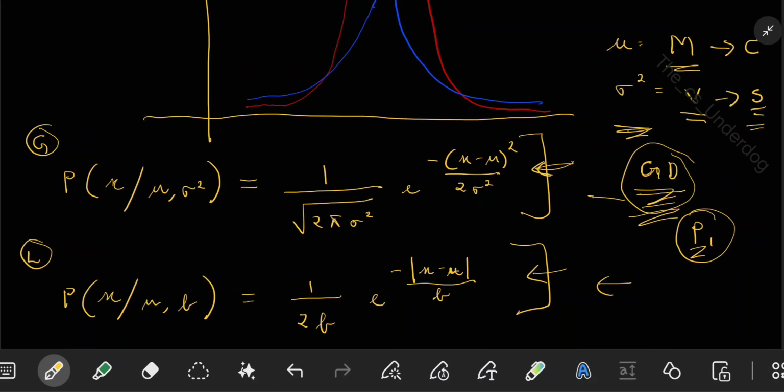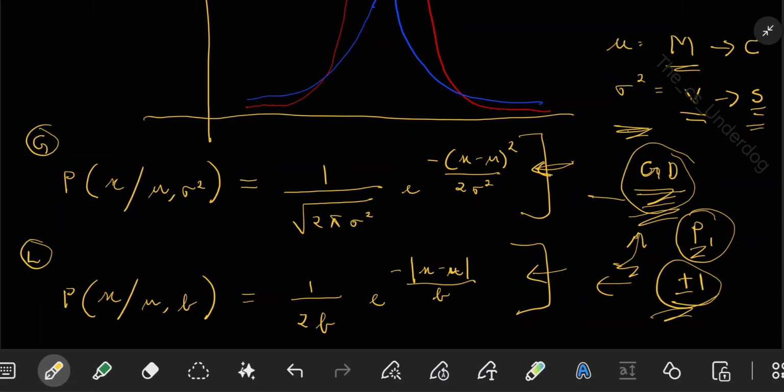What in case of Laplace? Laplace, we know it is piecewise constant, that is plus or minus 1. It won't change with the value of error. Even if the value of error is very large, the gradient of Laplace will still be constant. It will be plus or minus 1.